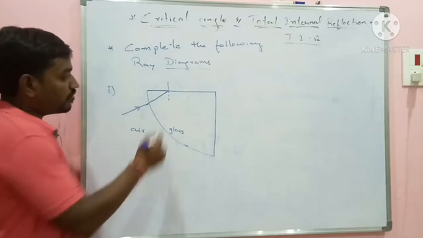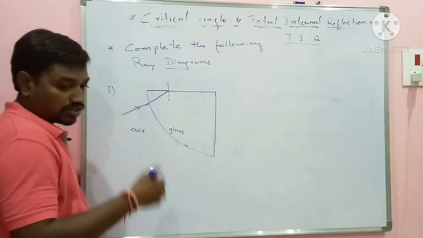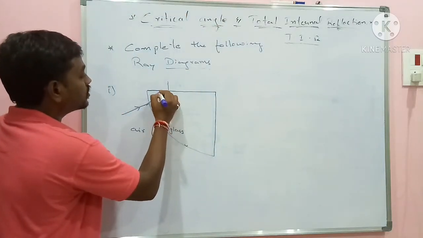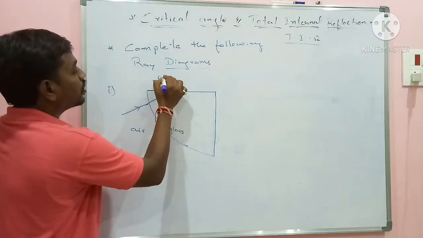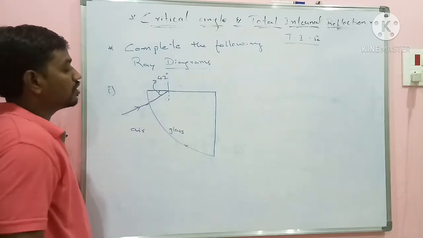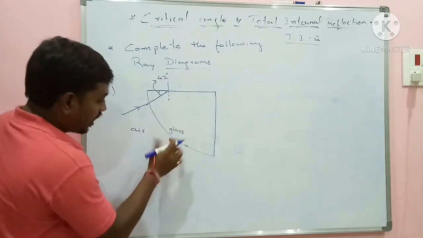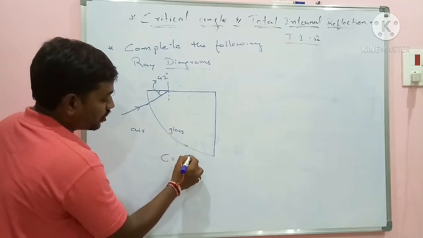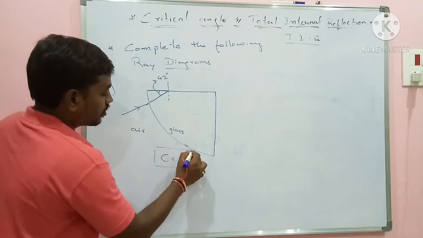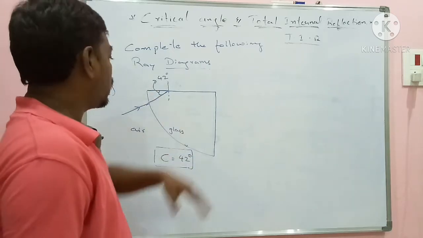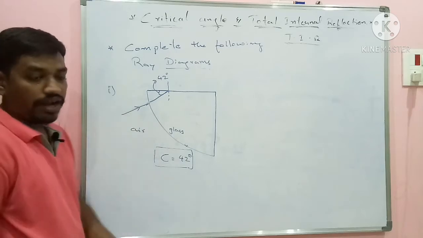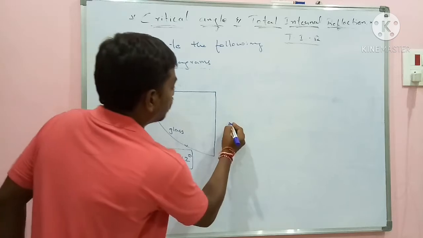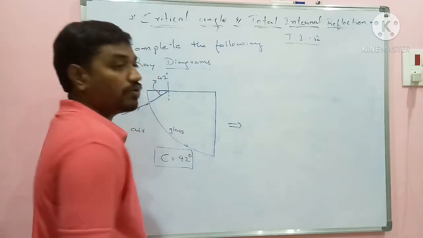He has given the angle between these surfaces as 42 degrees. This angle is given as 42 degrees. And he mentioned the critical angle for air and glass here, C is equal to 42 degrees. He is asking us to complete the ray diagram. Any idea, can you do it, or can you tell me? Let me do this problem. The next problem I'll leave for you.